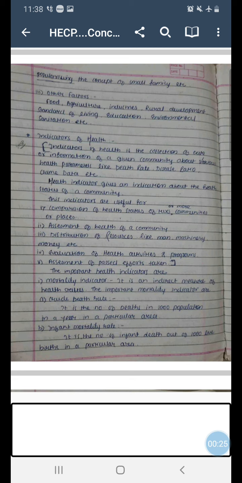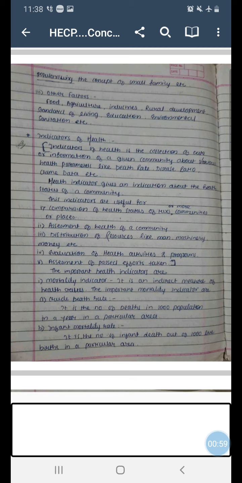We have already covered that indicators of health are nothing but the parameters, or you can say the information or data which is collected from the community about various health parameters, and which is more important for the government, particularly for assessment purposes with regard to various health aspects.